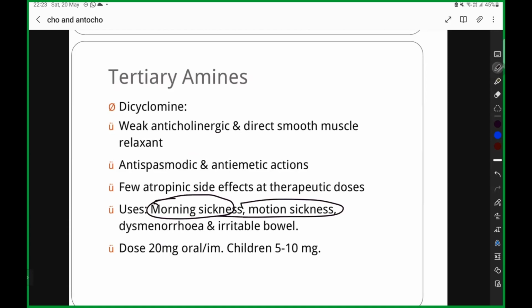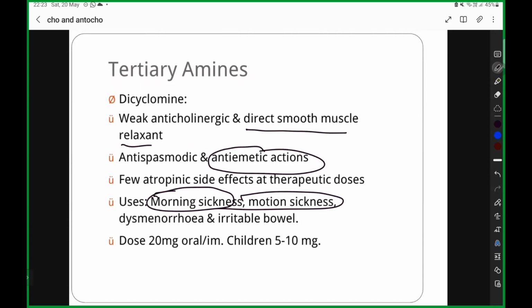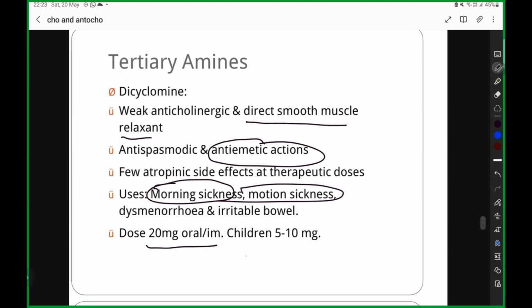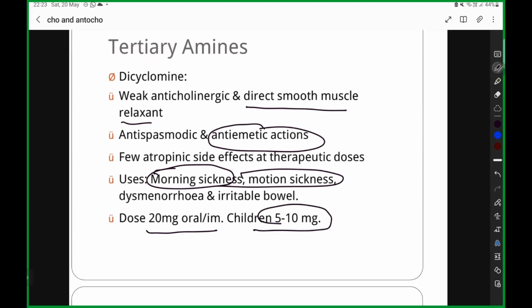Once again, they are a weak anticholinergic and a direct smooth muscle relaxant. Therefore, it is going to have an anti-emetic action. The dose is 20 mg oral or IM. For children, you will be giving 5 to 10 mg.